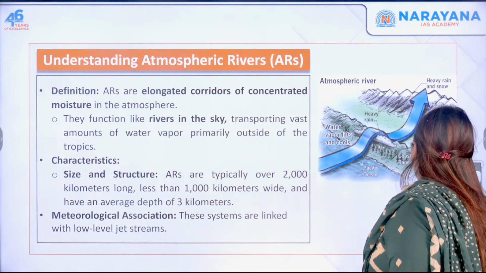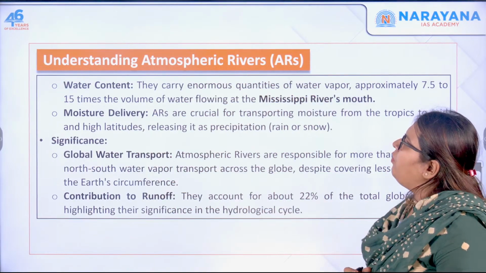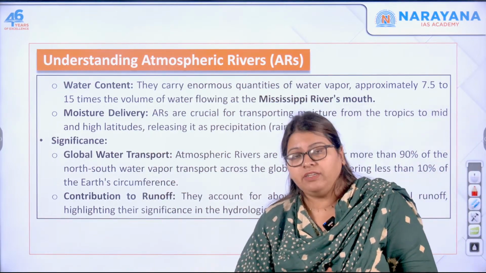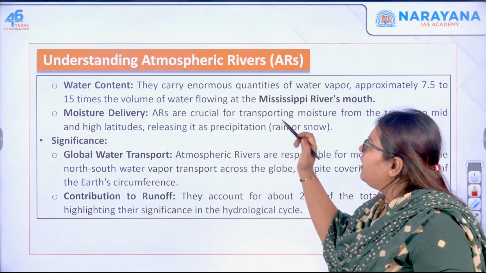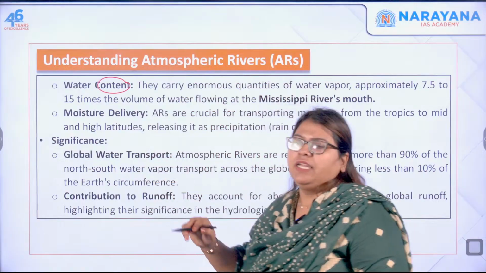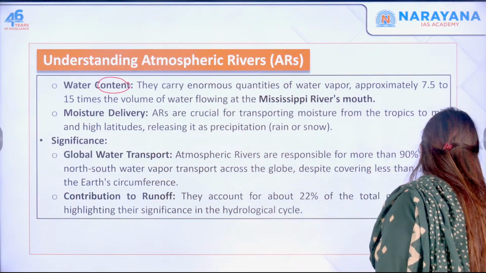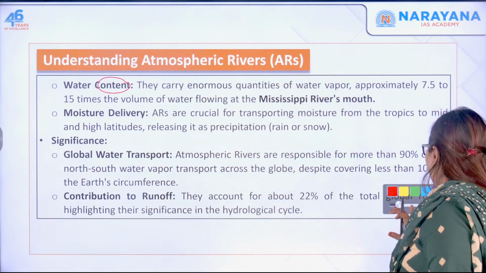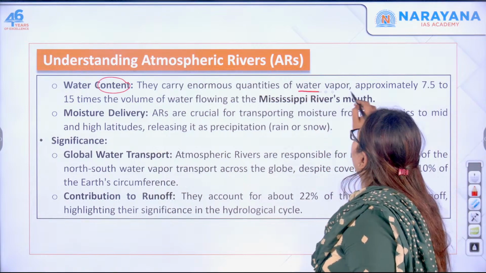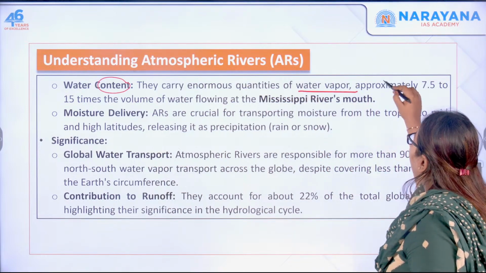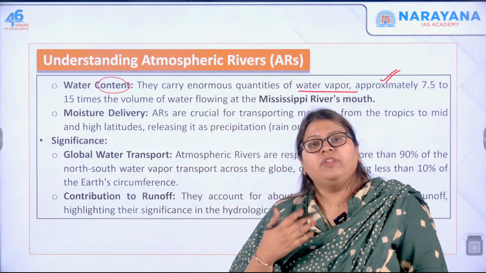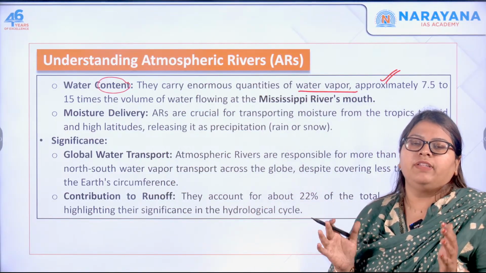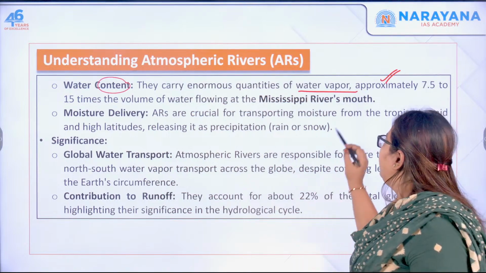Now moving forward, let us see the major characteristics of atmospheric rivers. Number one is water content, because they carry an enormous amount of water with them, isn't it? Since they carry an enormous amount of water vapor, it is approximately 15 times more than the volume of water at the Mississippi River's mouth.